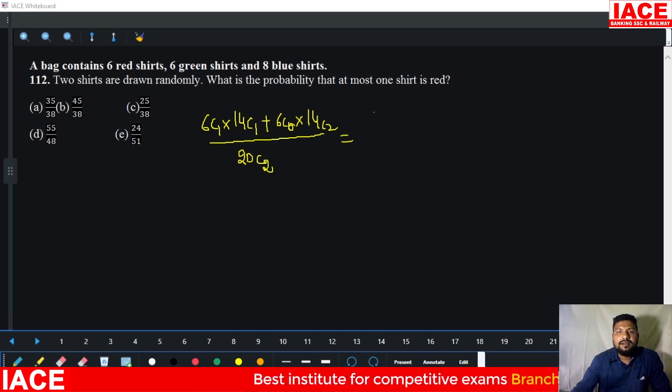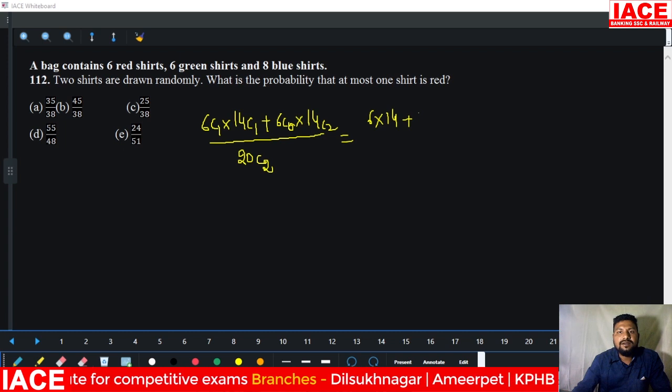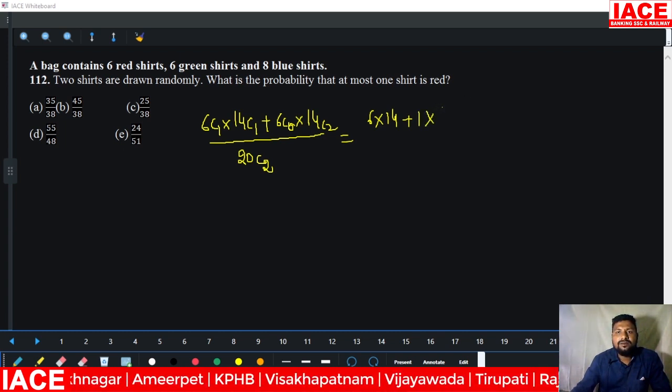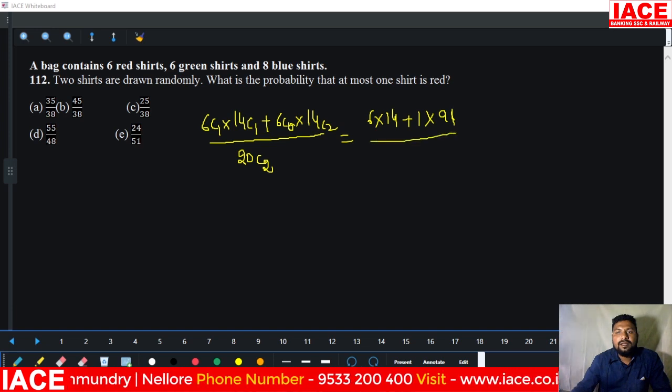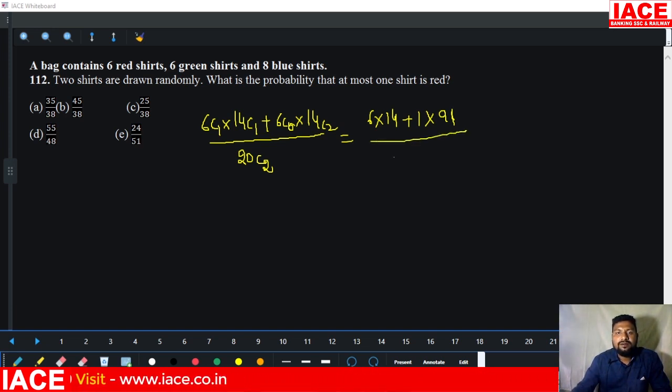Now we can calculate it. 6 into 14 plus the 6C0 value is 1 into 14C2. 14C2 you can write as 14 into 13 by 2 into 1, 2 to 14 is 7 times, 13 7s are 91, by 20C2. 20 into 19 by 2 into 1, 2 to 20 is 10 times, so 10 into 19.